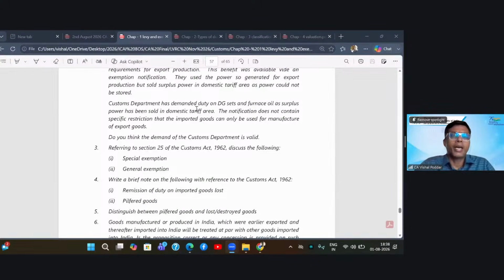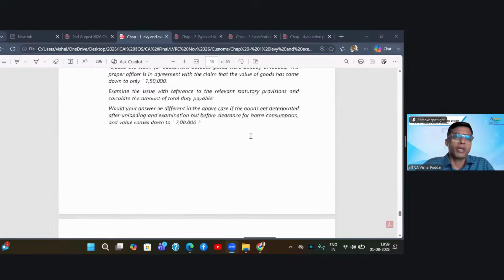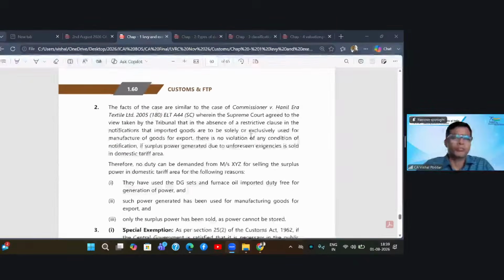Now, the customs department has demanded duty on the DG set as surplus power has been sold in the domestic area. So they are saying since you are a 100% EOU, you should have exported all your goods. But the power generated with this DG set, which we have allowed you to import free, meaning without duty, you are using it by selling it in the domestic area. Now, the notification does not contain a specific restriction that the imported goods can only be used for manufacture of export goods. Now, this is a point in the notification. Now, the question is, do you think that this demand by the customs department is valid? So see how you write the answer.